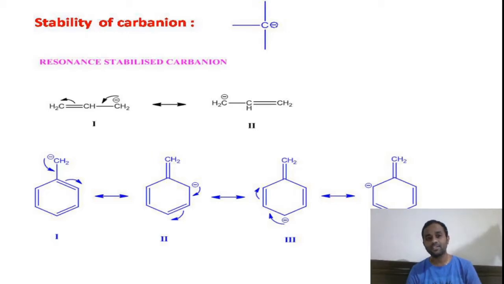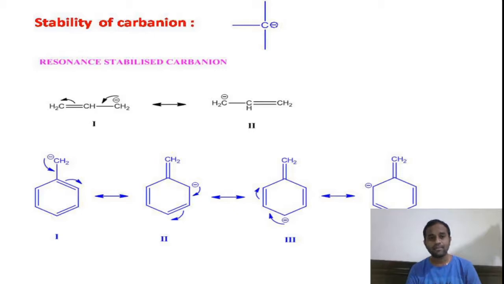The carbon which is attached to the double bonded carbon is called allylic carbon. Here the minus charge is on the allylic carbon. Such carbon anions are called allylic carbon anions.